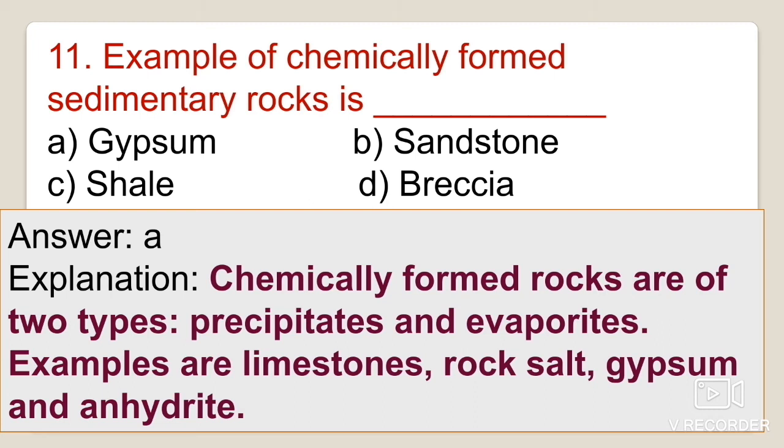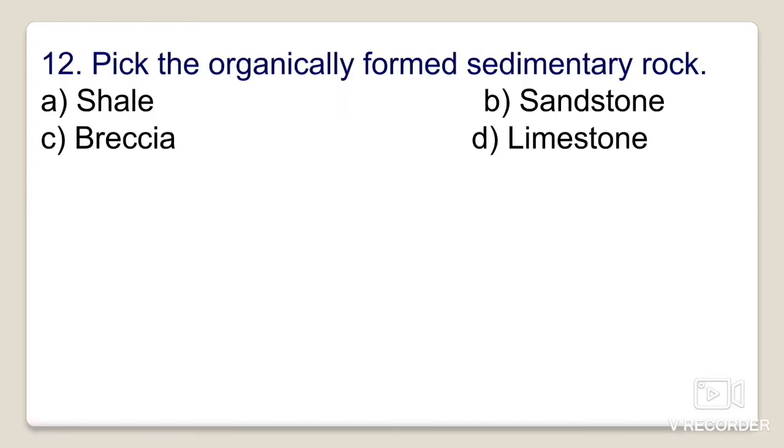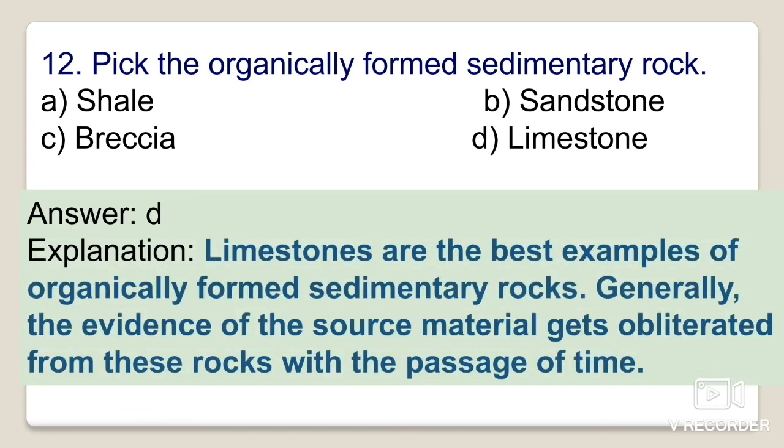So here the correct option is the examples of chemically formed sedimentary rocks. From the given options you can easily understand that gypsum is the correct option. Okay, next one is you have to pick the organically formed sedimentary rock, means the non-clastic rock you have to pick out: shale, breccia, sandstone, or the limestone. So you can easily point out that limestone is the organically formed sedimentary rock.